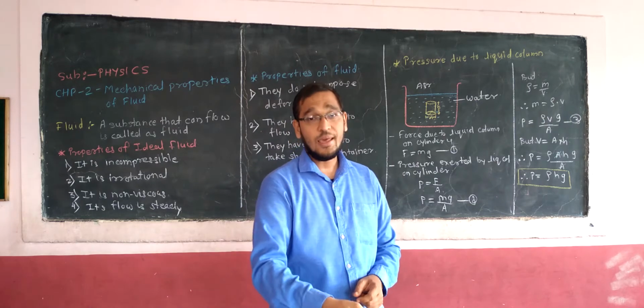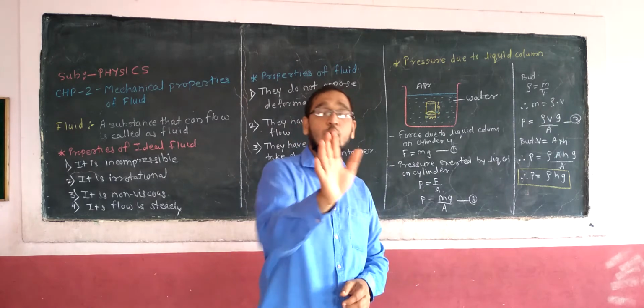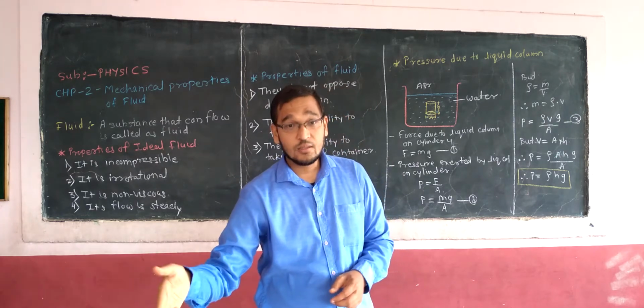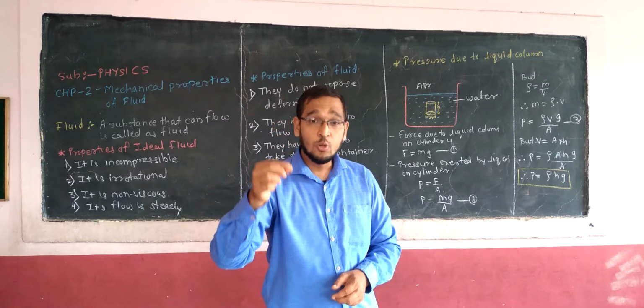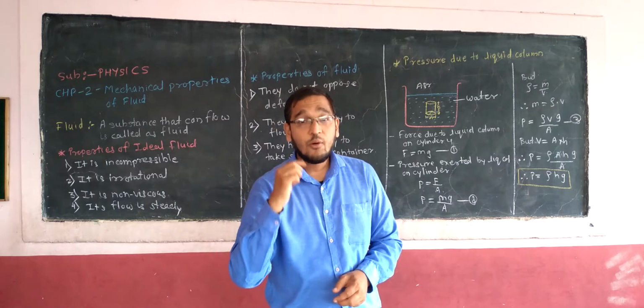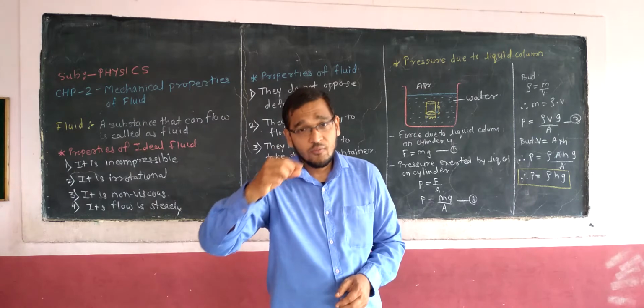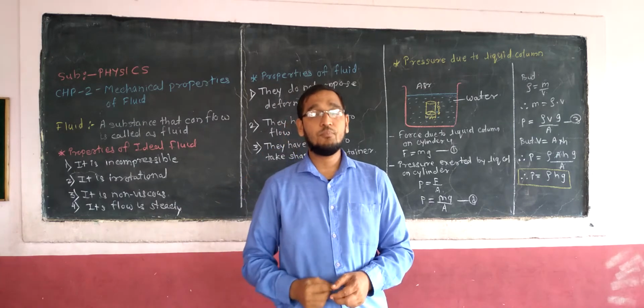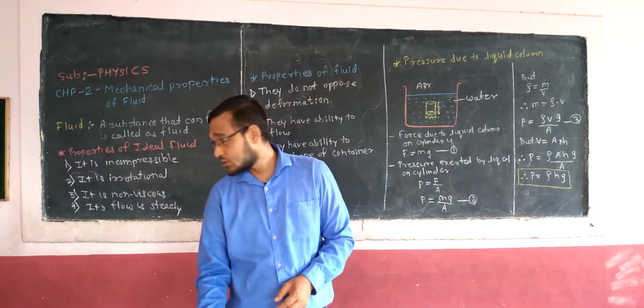So viscosity is nothing but the ability of resistance to flow. Water has less resistance to flow, so it flows very easily, whereas this sanitizer or a lubricant oil have high resistance to flow, so they flow very slowly. Got it? That is called viscosity.